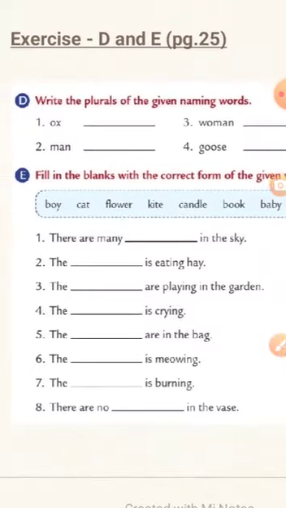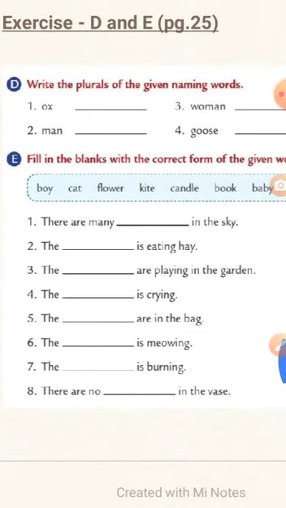So let's do this exercise D and E on page number 25 in your book first, and then you will do the same exercise in your copy as homework. So you have to write today's date, the chapter name, the instruction given here, and then the question and the answers, and underline the answers neatly. Try to write in neat cursive writing. Keep practicing at home. Now let's read the instruction for exercise D.